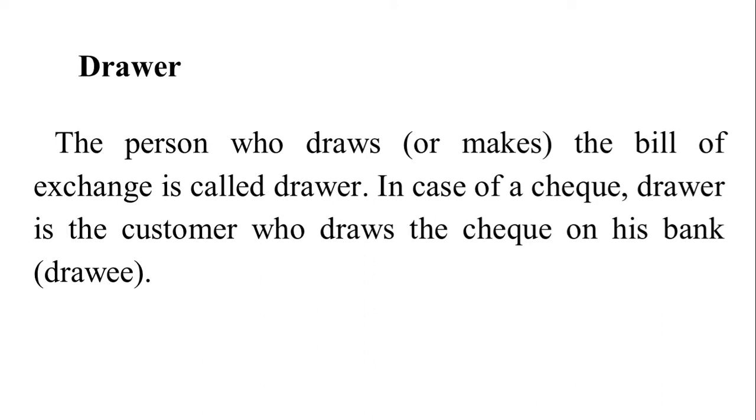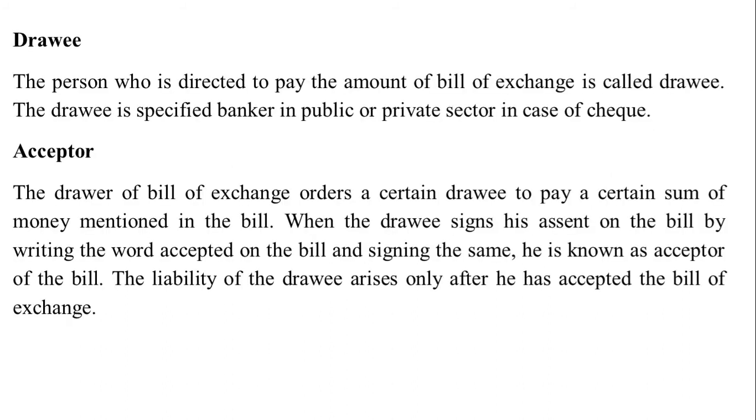Drawer. The person who draws or makes the bill of exchange is called drawer. In case of check, drawer is the customer who draws the check on his bank. Drawee, the person who is directed to pay the amount of bill of exchange is called drawee. Drawee is specified banker in public or private sector in case of check.